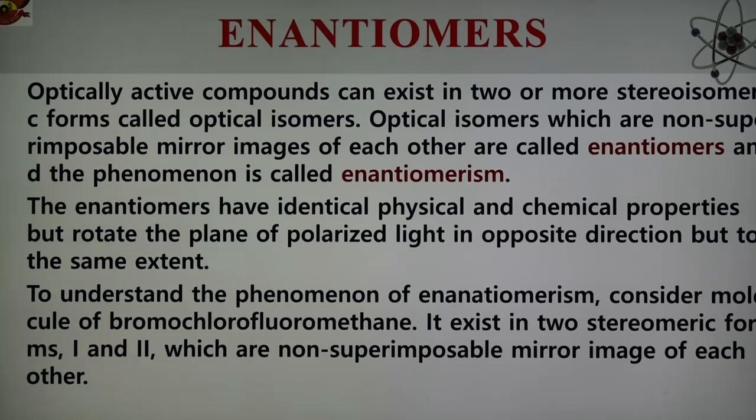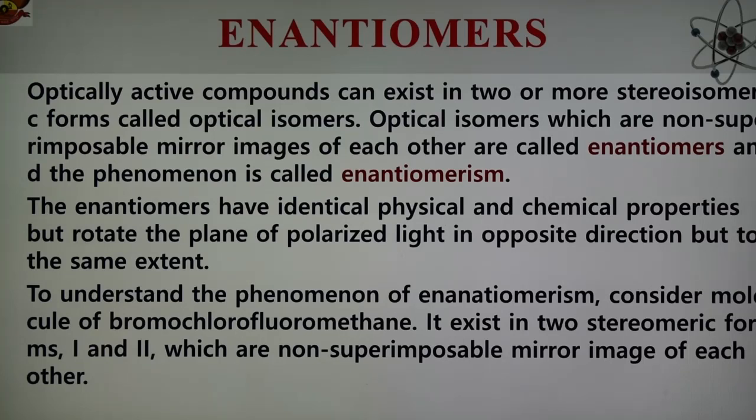The simplest kind of optical isomerism was discovered by Louis Pasteur in 1848, and he said that an optically active compound can exist in two or more stereoisomeric forms, which are known as optical isomers.